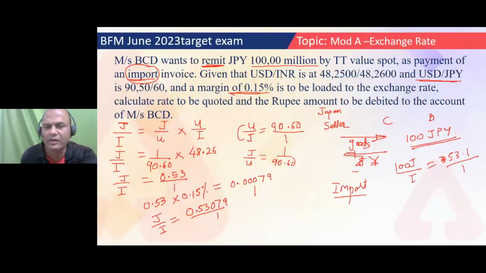Is this a direct rate or indirect rate, JPY to INR? It is a direct rate. See here, INR is below.